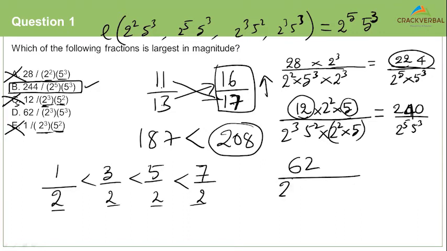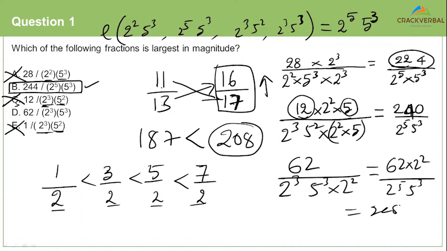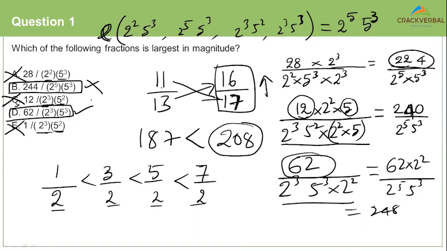62 by 2 cube into 5 cube, we'll have to multiply this with a 2 square. So 62 into 2 square by 2 power 5, 5 power 3. 62 into 4 will be 248. So option Delta is the correct answer. Bravo gets eliminated. So when you're comparing fractions, a very good method is to make all the denominators same so that you can work with the numerators. And making the denominators same is best done by taking the LCM of all the denominators.